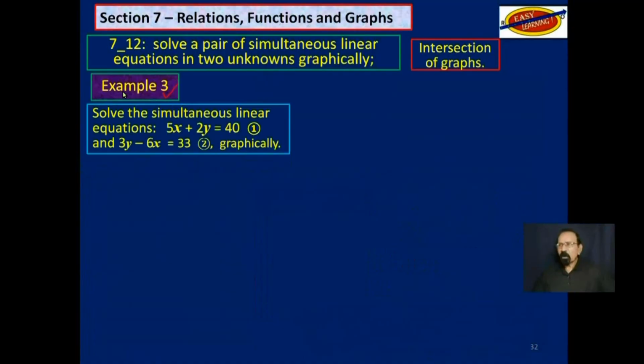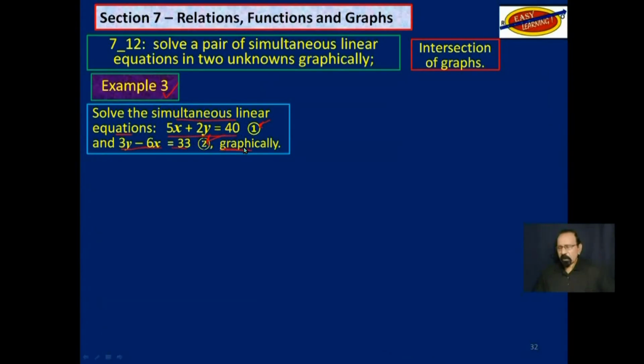Example 3, solve the simultaneous linear equations 5x plus 2y is equal to 40. We'll call that equation 1. And 3y minus 6x is equal to 33. We will call that equation 2.